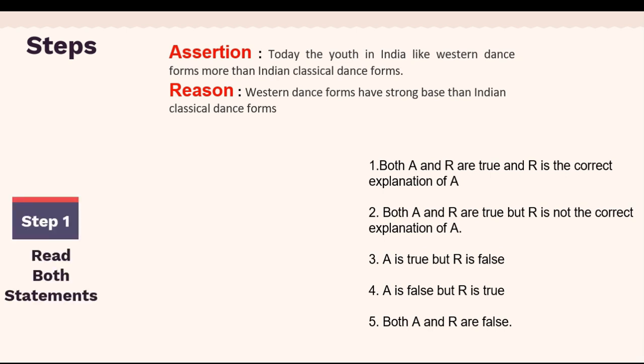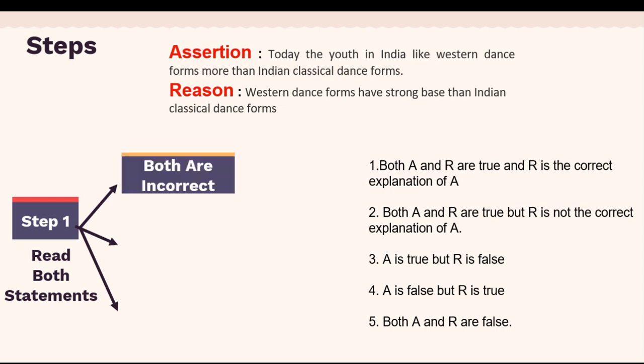Okay, so I will tell you the steps for how you have to solve these type of questions. First, you have to read both the statements, your assertion and reason, very carefully. And then there can be 3 possibilities. One is that both assertion and reason are incorrect or not true. In this case, obviously you can see the 5th alternative. You can mark both A and R are false.